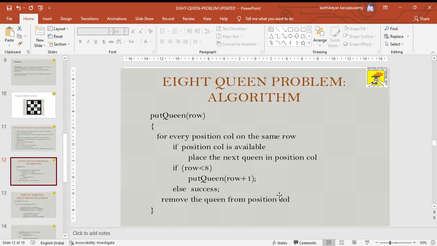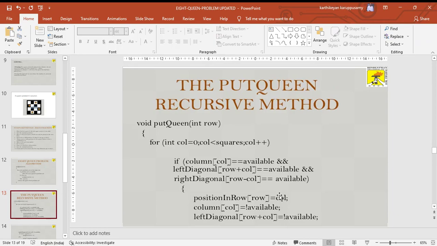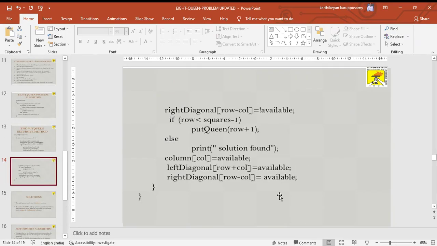This is some example code for the 8 queens problem. Here we are using the position. If the row is less than 8, then we move to the next row. Otherwise we give it as a success, and then remove the queens from the position. And then we have to check the other looping concept. We have to check the diagonal also. This is another piece of code. We have to check the diagonal process with the rows and the columns.